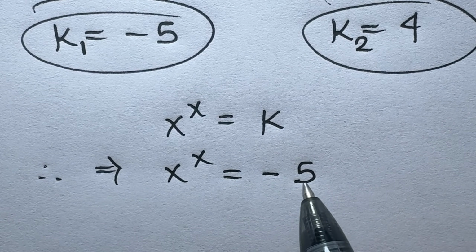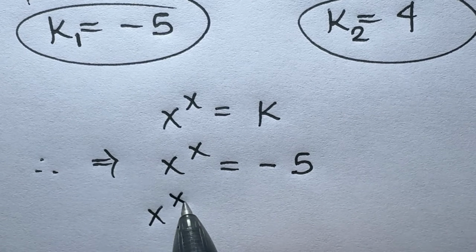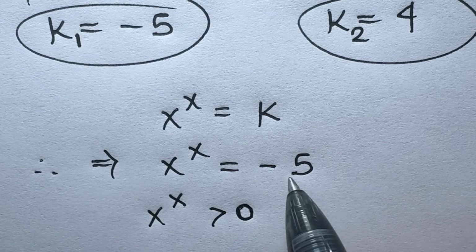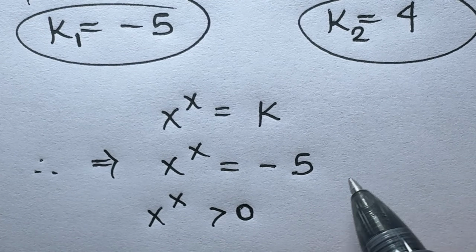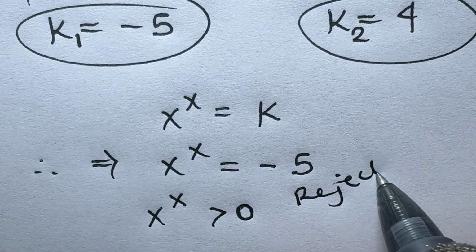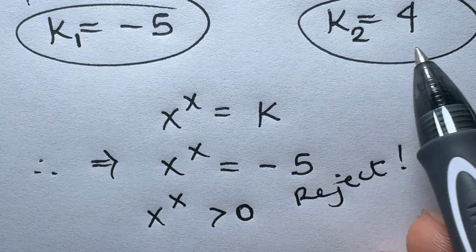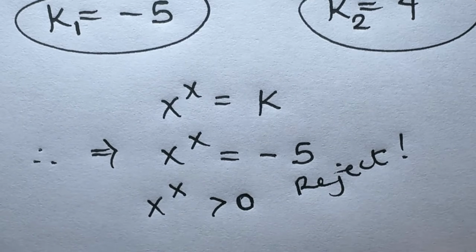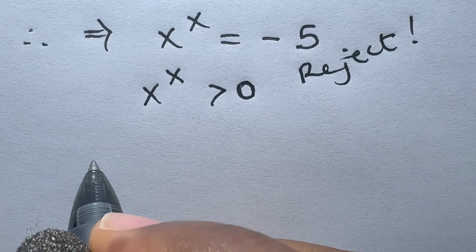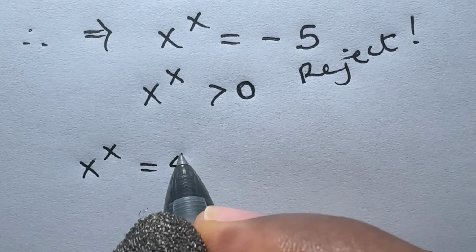We'll not be able to proceed with this because x raised to power x naturally is greater than 0, and because this is less than 0, we'll therefore reject this solution. Now we go to k2, which is equal to 4. So we have x raised to power x is equal to 4.